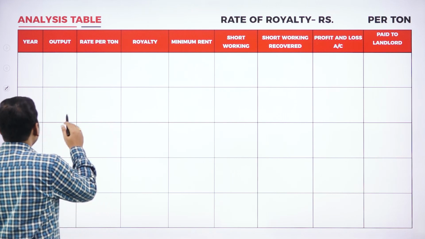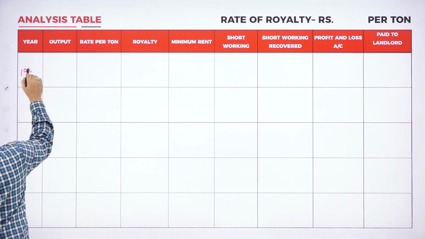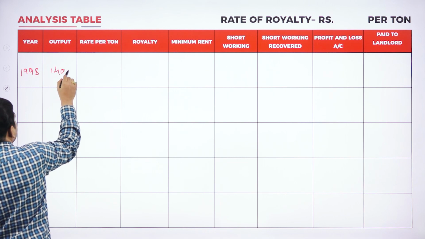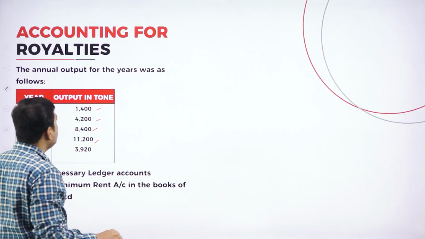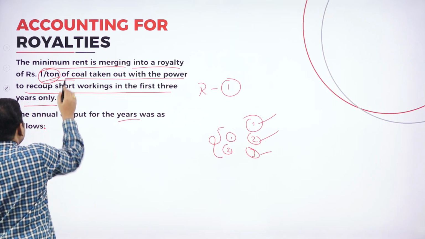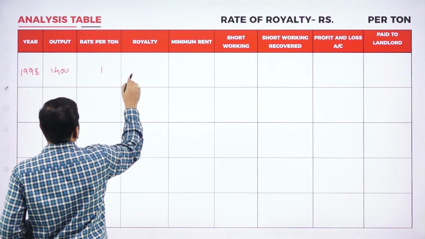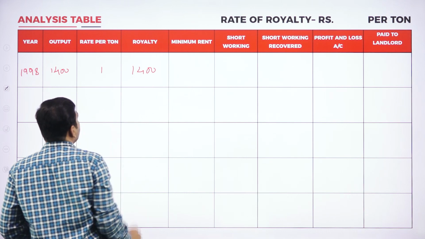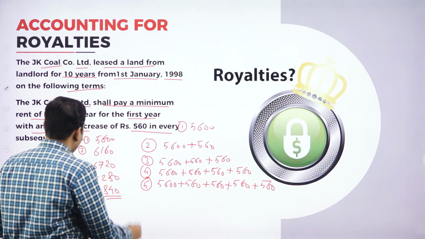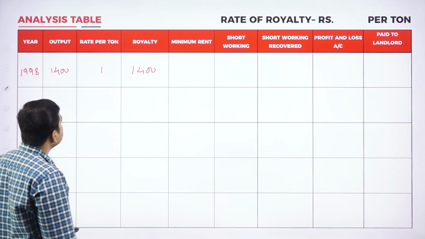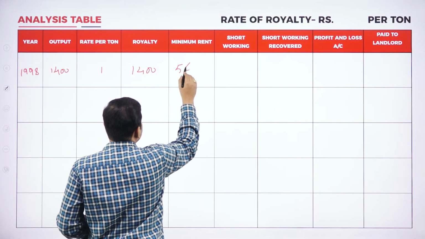Now let's go to the table. In the year 1998, what is the output? 1,400. What is the rate per ton? The royalty is 1 rupee per ton, so again it is 1,400. For the first year, what is the minimum rent? We have calculated the minimum rent as 5,600.